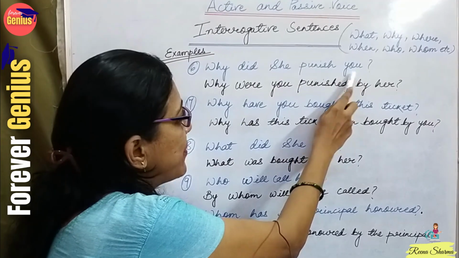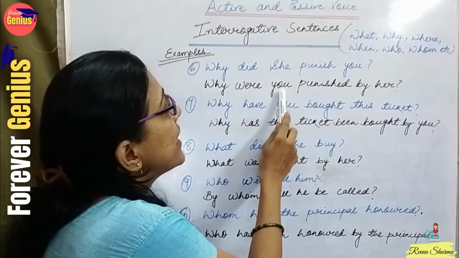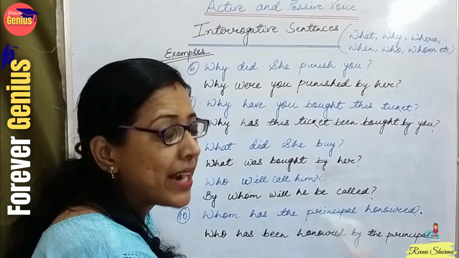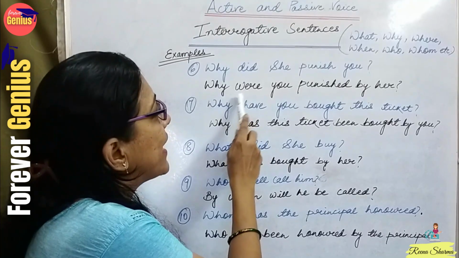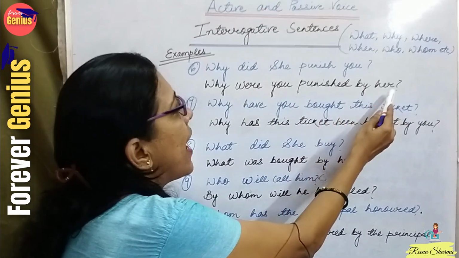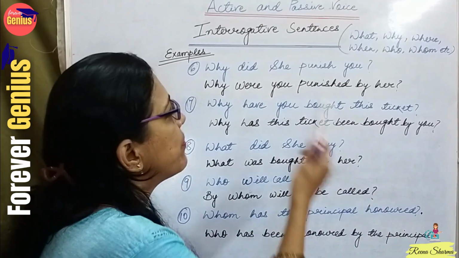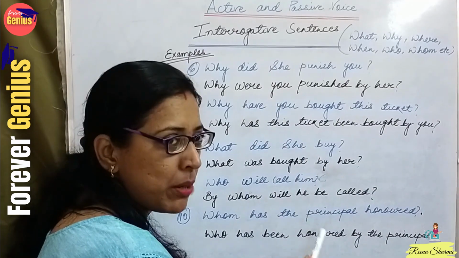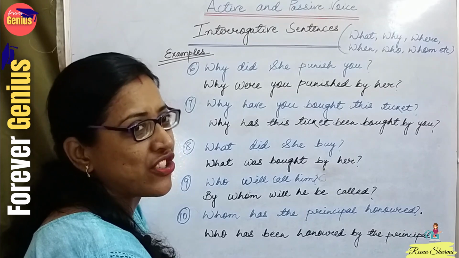This is the subject in case of passive voice. So this is you. But you we never take as singular. That's why instead of taking was, we are taking were. So why were you punished by her? We will never write she. This form of pronoun will be changed to her. Always give an interrogative question mark.